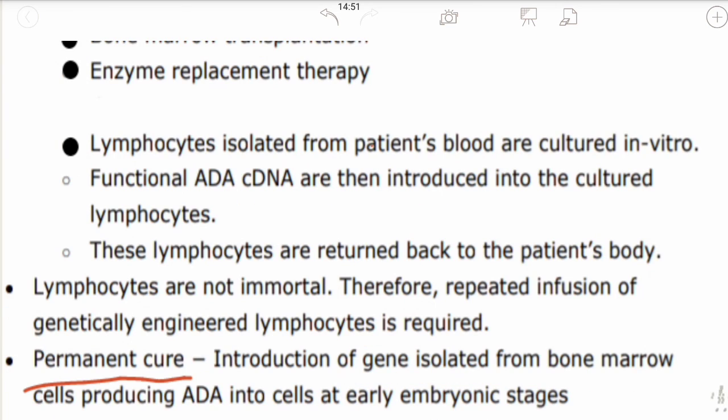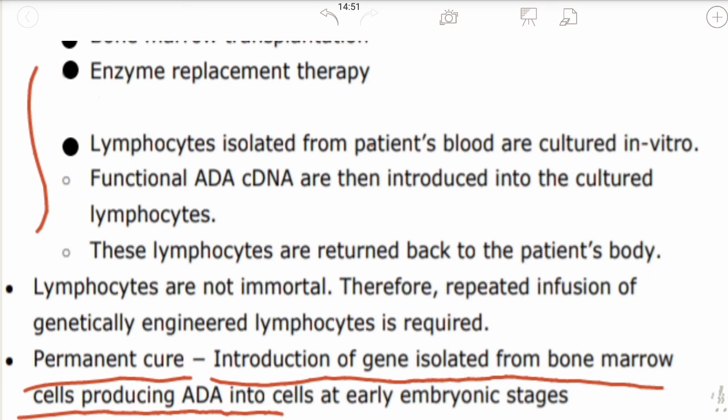We have all understood that these are temporary treatments. How to do a permanent cure for ADA deficiency? Introduction of a gene isolated from bone marrow cells producing ADA into cells at early embryonic stages. So we have to take the gene from the bone marrow, which produces ADA, and that is very important. The ADA gene is very important at the embryonic stage.